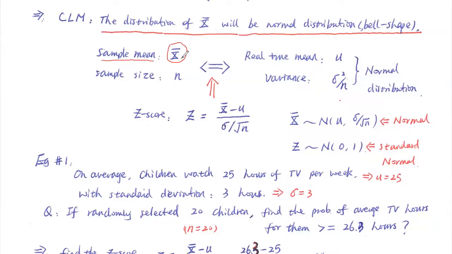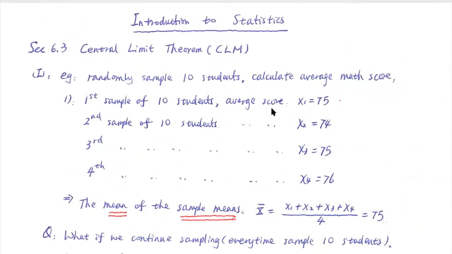Is that your question? I was actually referring to the original question where it says part 1 example, randomly sample 10 students, calculate average math score. I was wondering if whenever we see the keyword average in that sentence, that should be a symbol telling us this is a normal distribution. Yeah, if that helps you remember, you can use the word average to remind you they are talking about the normal distribution. That's a good one.